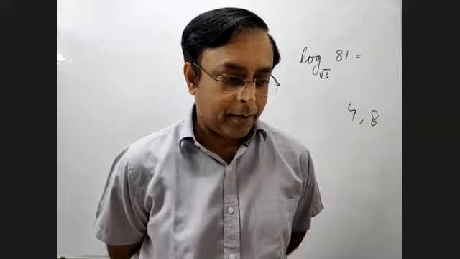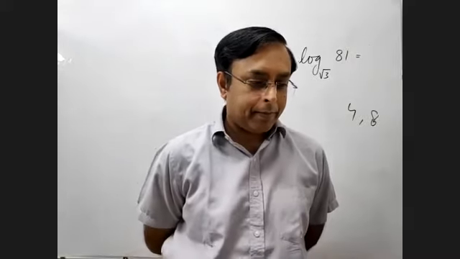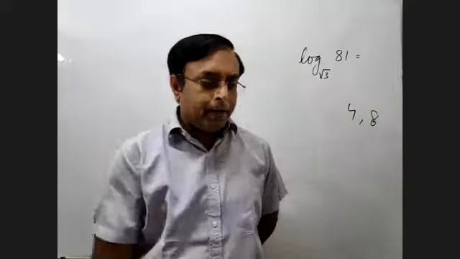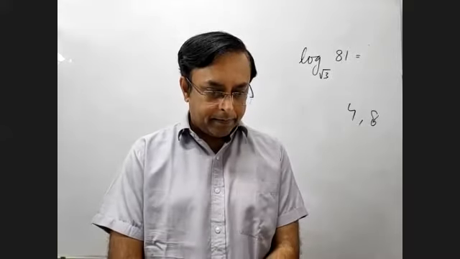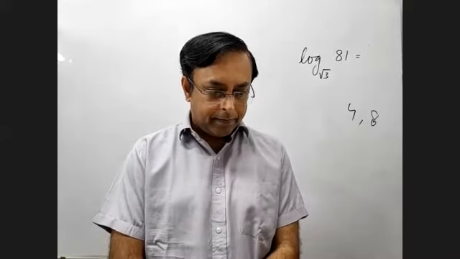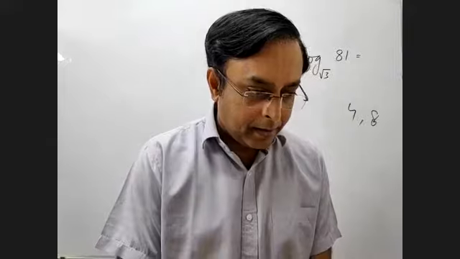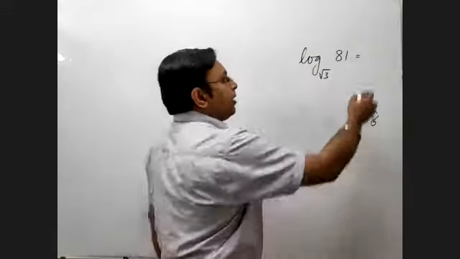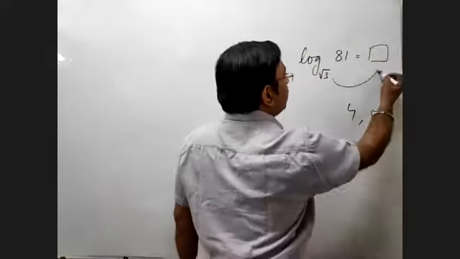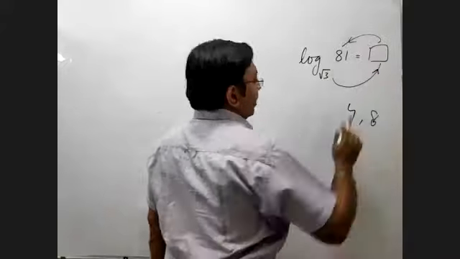Yes, sir. 8. The answer is 8? Yes, sir. Okay, Sanvi, can you explain your answer? How do you get the answer 8? Sir, 81 is root 3 to the power 6. Sorry, it's to the power 8. Root 3 to the power 8. That's right. Because the way to visualize a log is: what power of root 3 should I take so that it gives me 81?